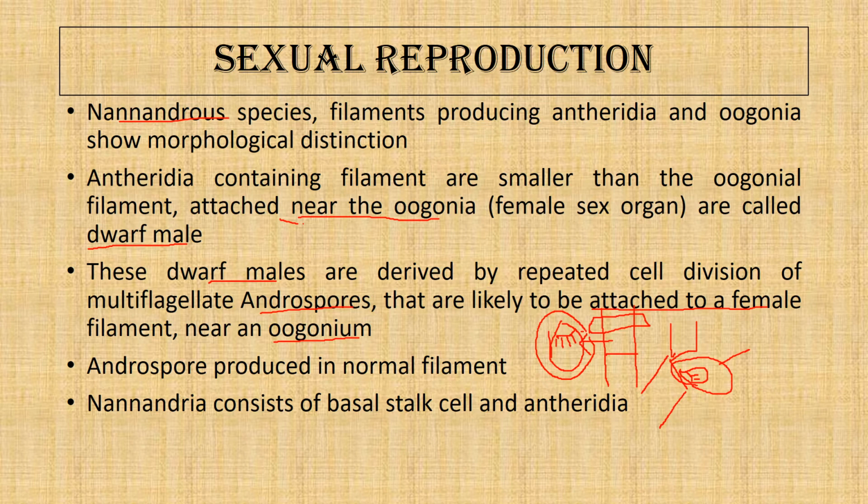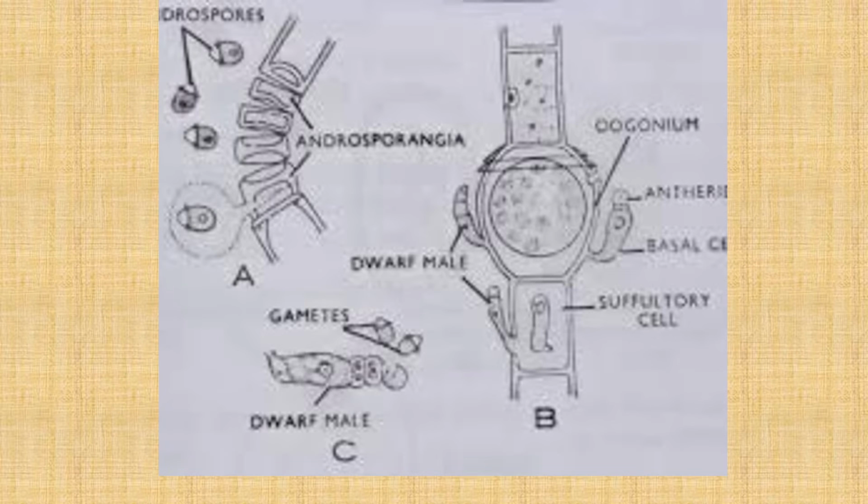After attaching, the androspore produces a small filament, which has a basal stalk cell and a chain of antheridia. This chain of antheridia can be from 2 to 4 antheridia in the Nannandrous species. This is how it works.